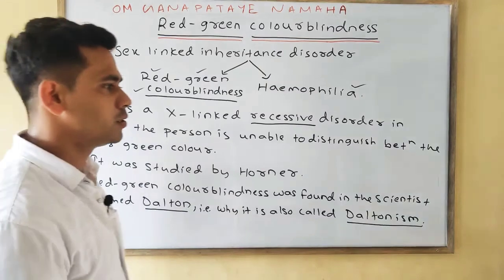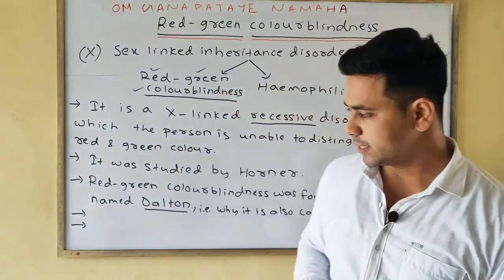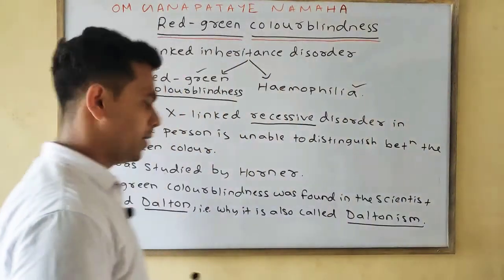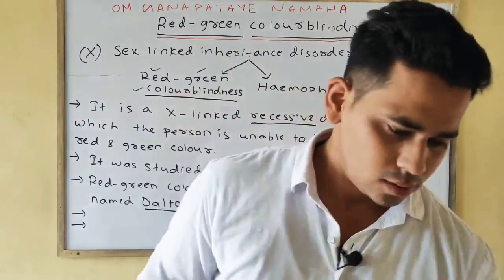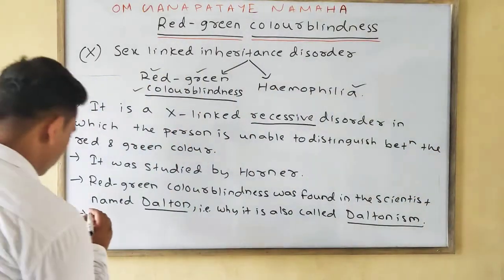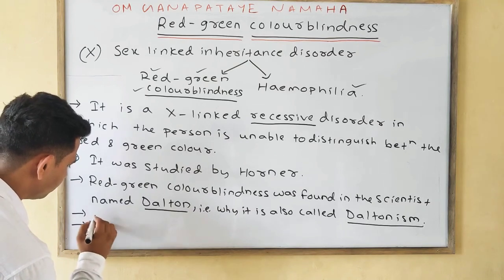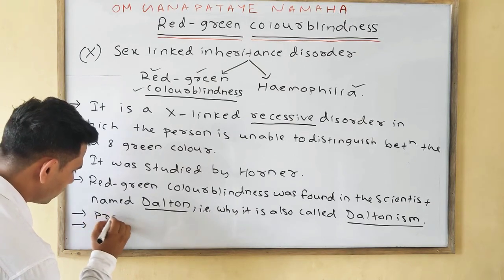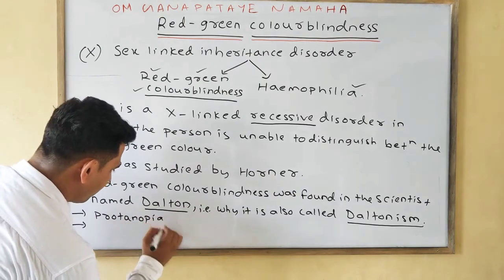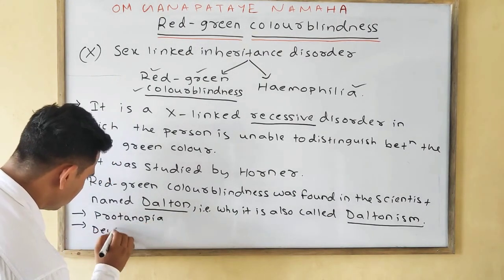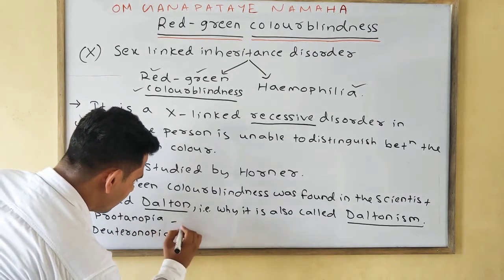There are two conditions. If any person cannot distinguish the red color, then the condition is called protanopia. The other one is deuteranopia.